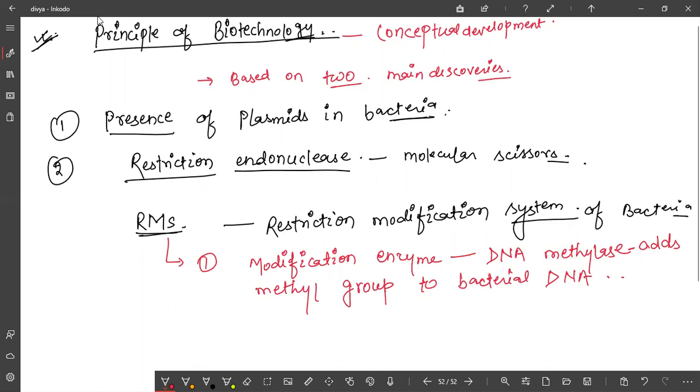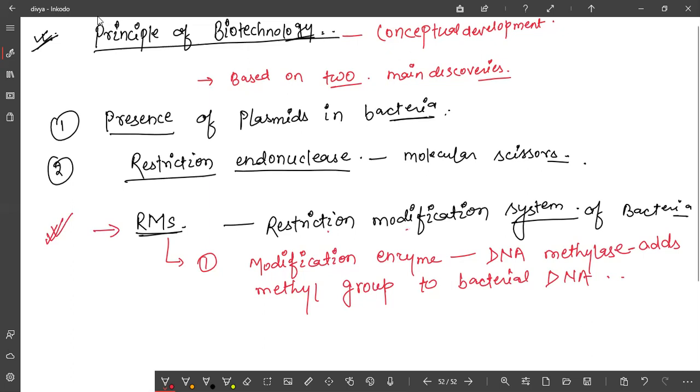Because of the discovery of plasmid and restriction endonuclease. And what is the story behind the discovery of this restriction endonuclease? It was found that one special system is working in bacteria, that is called RMS, the restriction modification system of bacteria.